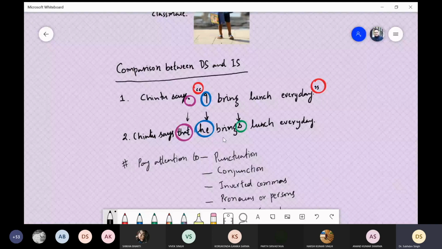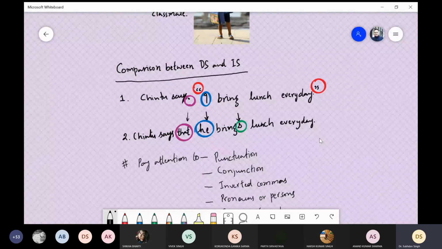So the rule is, when the subject is he, she, it or a singular noun, then you add s or es after the first form of the verb. That's why, because it is he, I has been converted into he. That's why it becomes brings, not bring. So bring is changed into brings, and then the rest is the same. Lunch every day. Then place the full stop and no inverted commas.